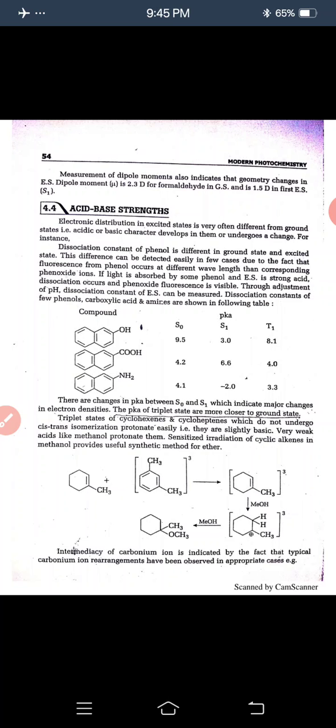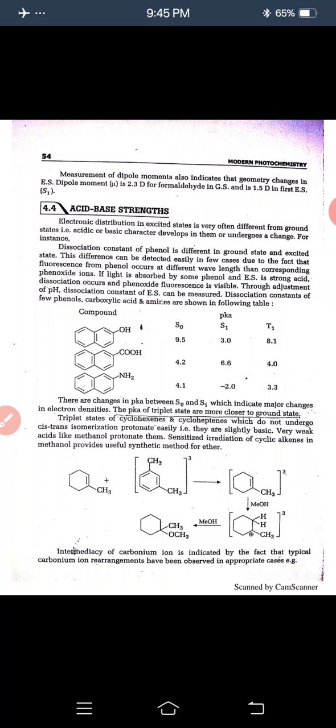Acid base strength. Electronic distribution in excited states is very often different from ground states, so the acidic or basic character develops or undergoes a change. For instance, the dissociation constant of phenol is different in the ground state and the excited state.